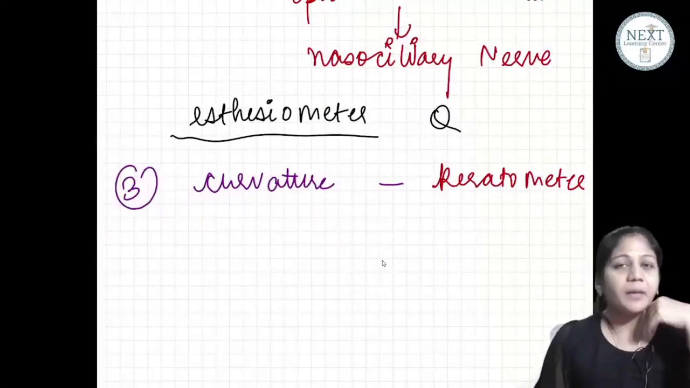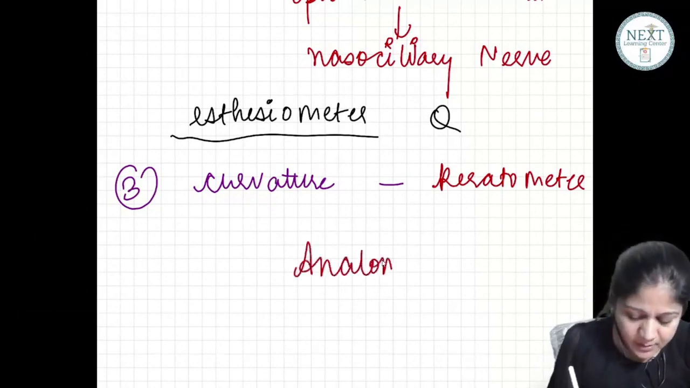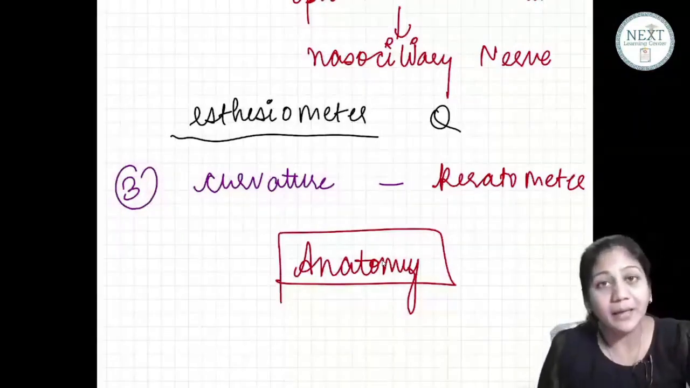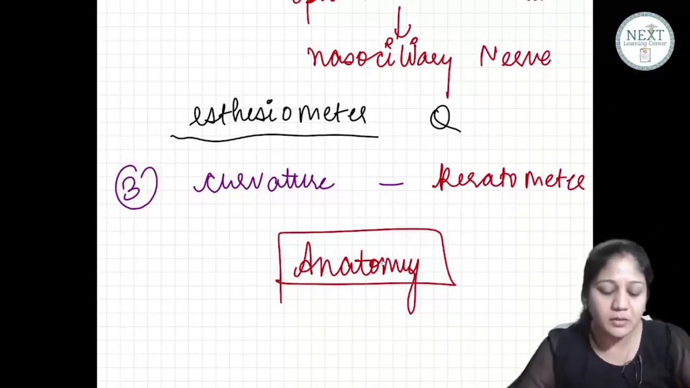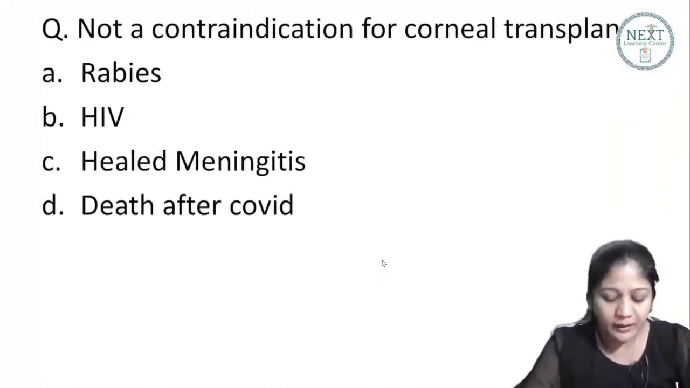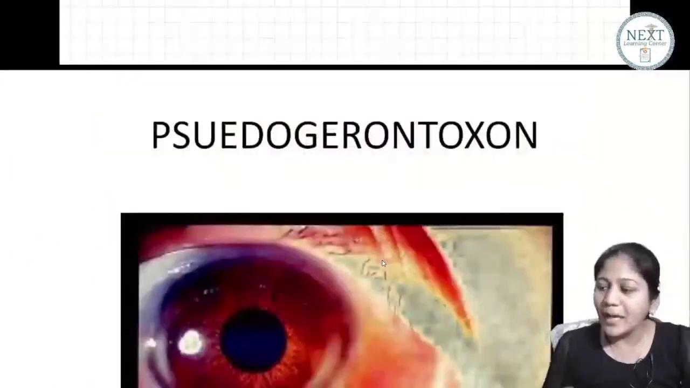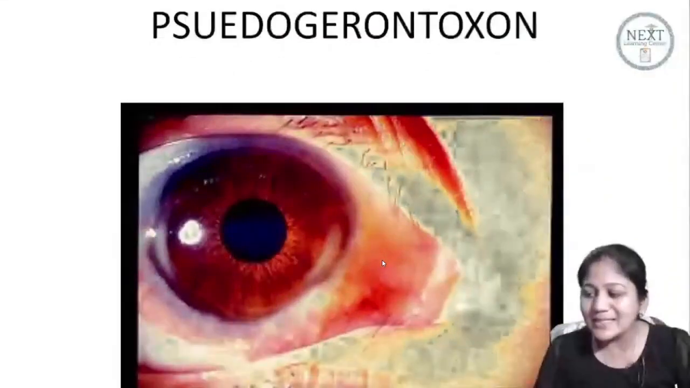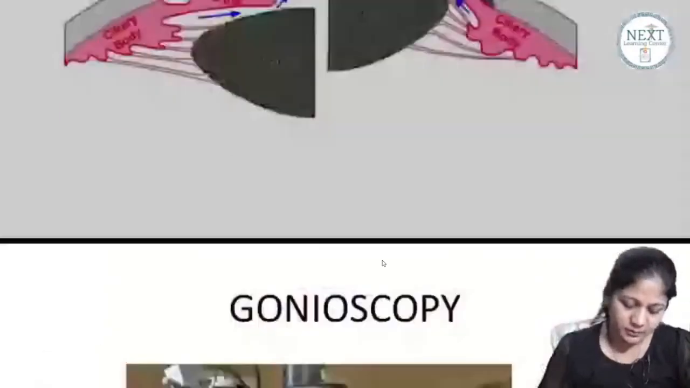Now, something about the anatomy of the cornea in detail. We are now studying the detailed anatomy of the cornea. This is a very important question. NEET PG also gives you questions about the anatomy, so corneal anatomy is very, very important. Before we start writing, I will make you understand, and then we can write everything. First, let us see the layers of the cornea. Aesthesiometer, beta, is for measuring sensations of the cornea.